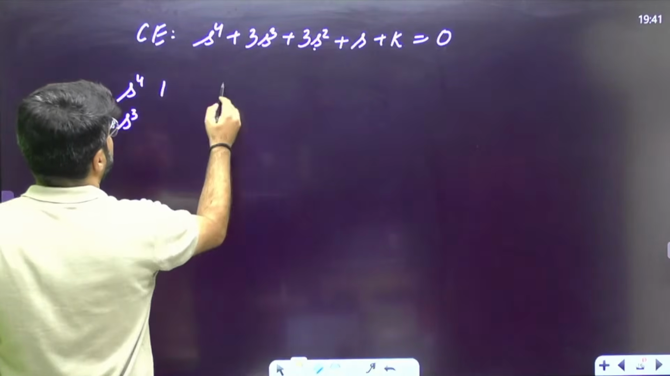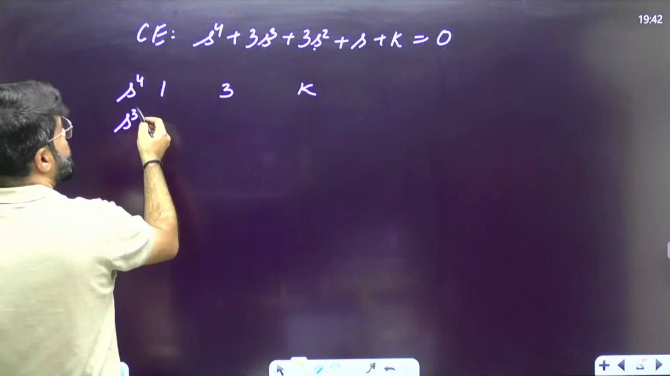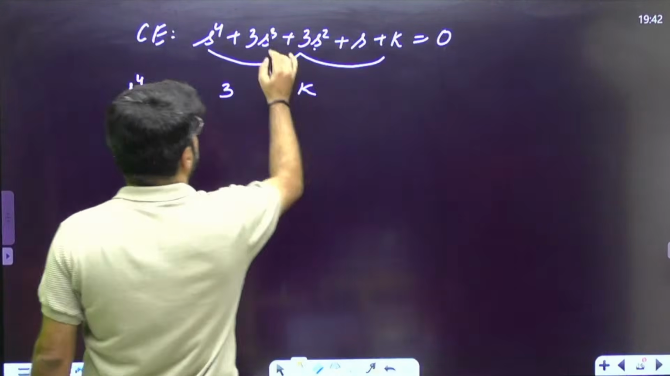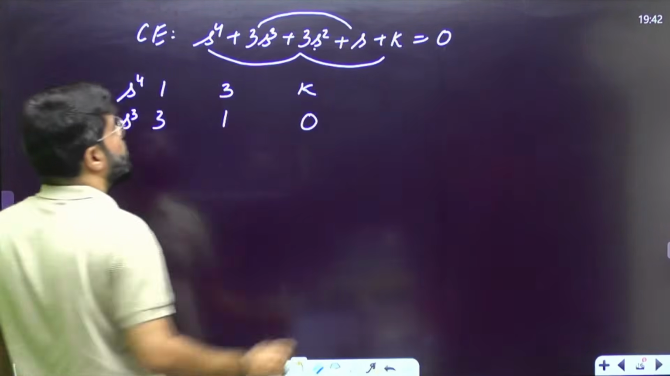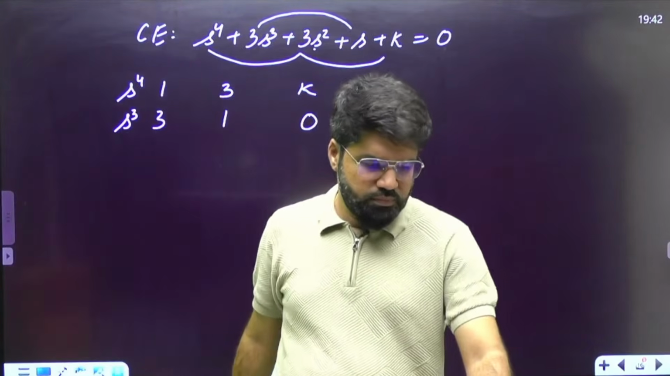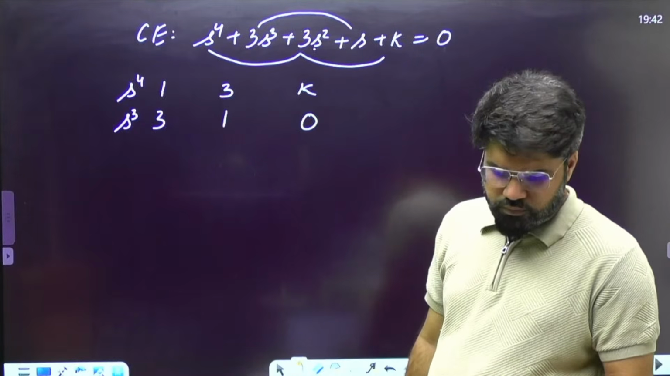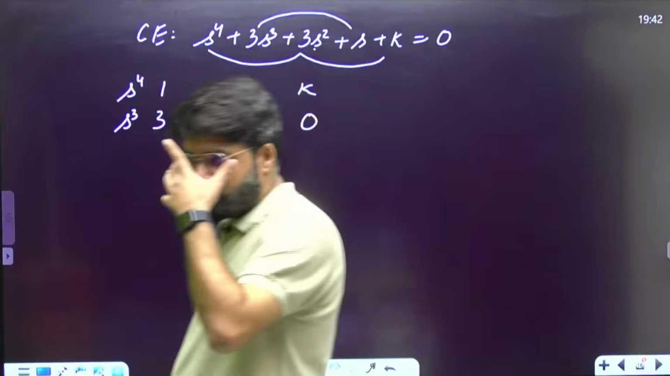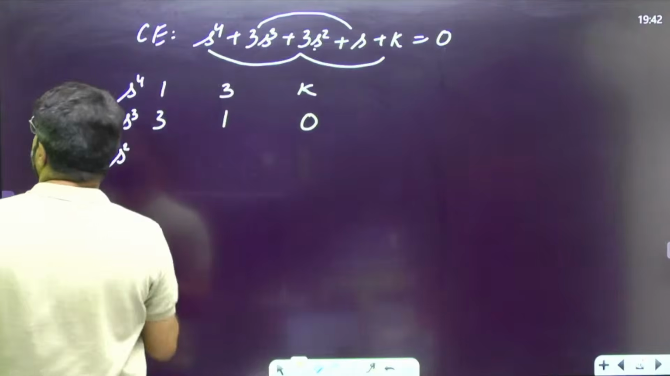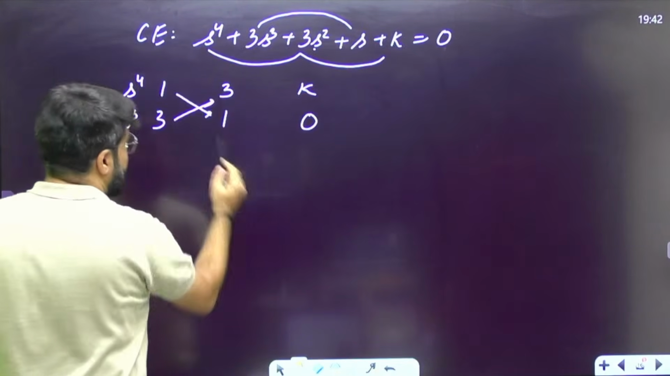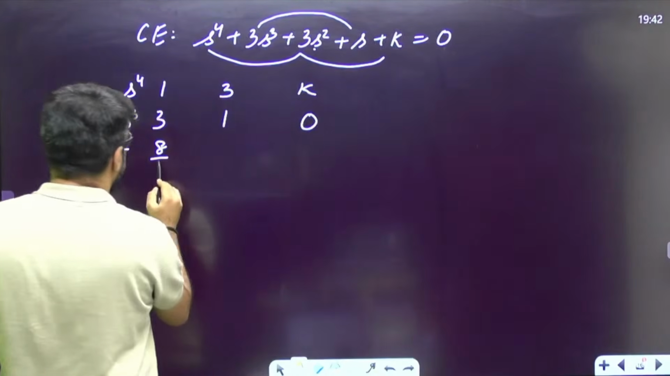Now I have s power 4 and s cube. So the s power 4 row is 1, 3, K, and then the s cube row, taking alternate terms, is 3, 1 and 0. Now I'll form the s square row. So this is (3 times 3 minus 1) which is 8, 8 divided by 3.